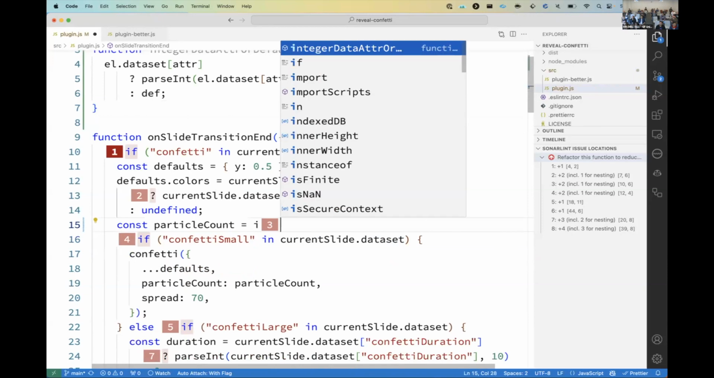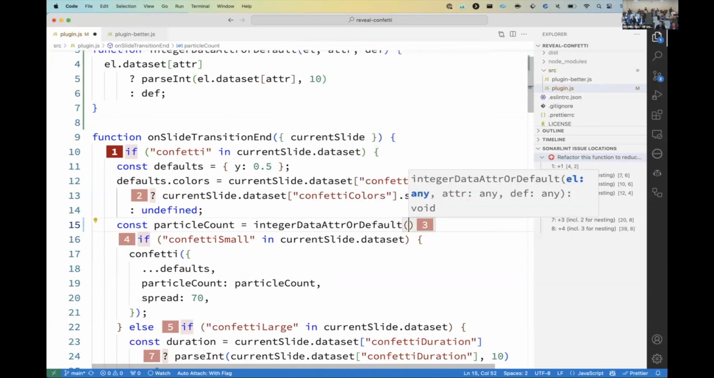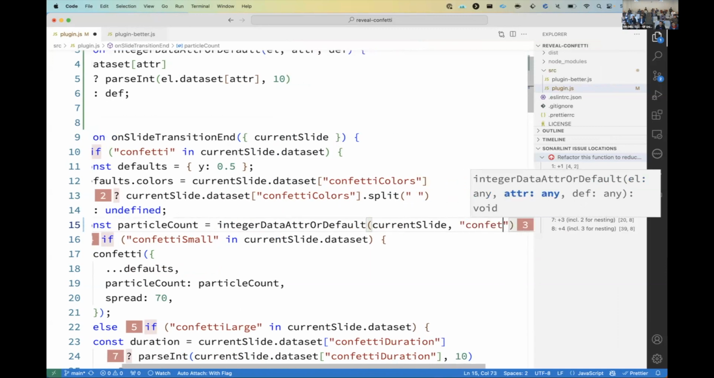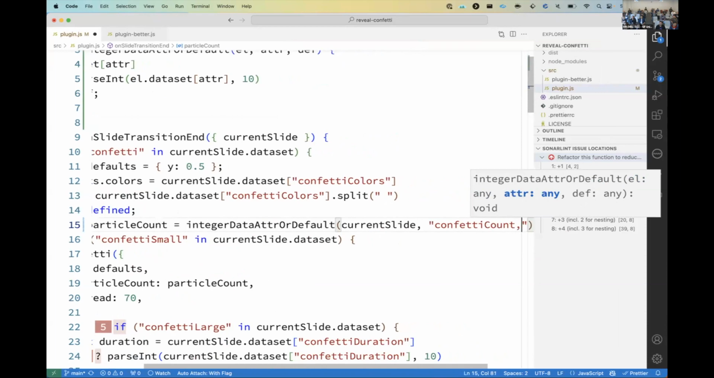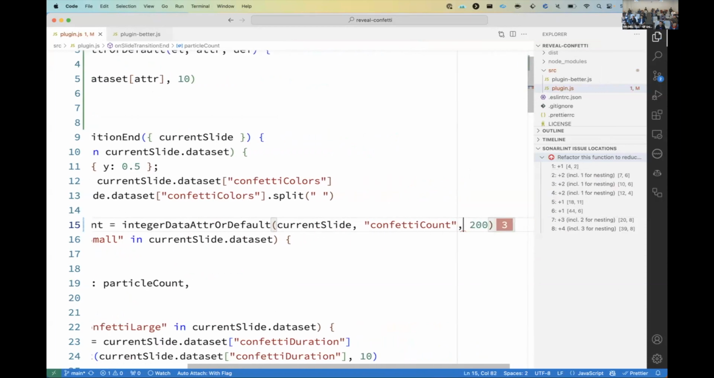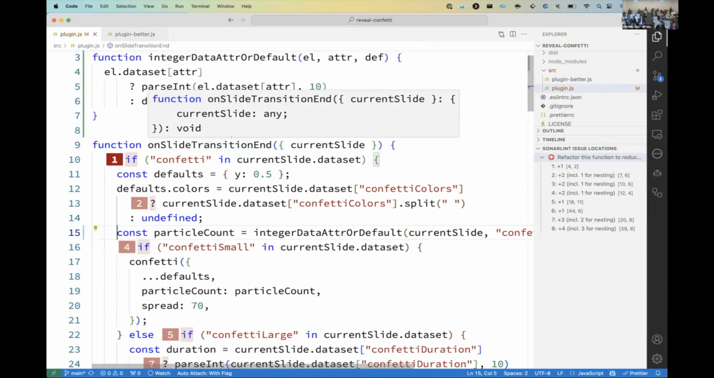And then we can replace particle count. We can go integer data attribute or default with the current slide and confetti count and 200, which is my default there. And once we've done that, we're done. SonarLint, stop complaining. We've hit 15. Well done. Nailed it. We removed a single conditional from this.